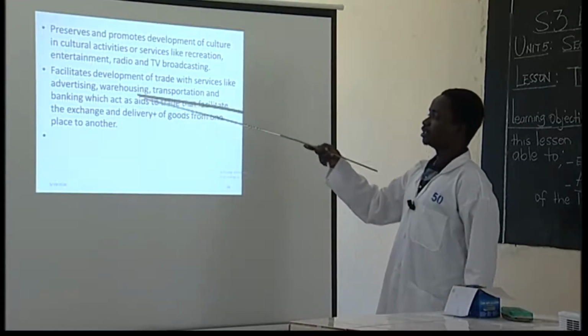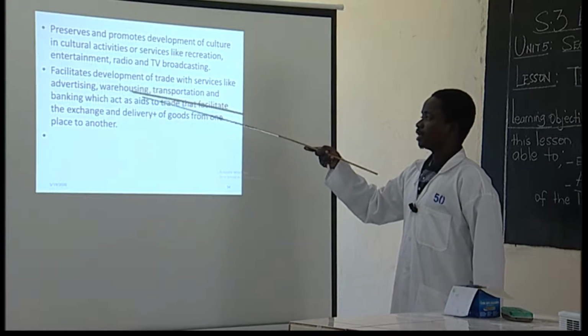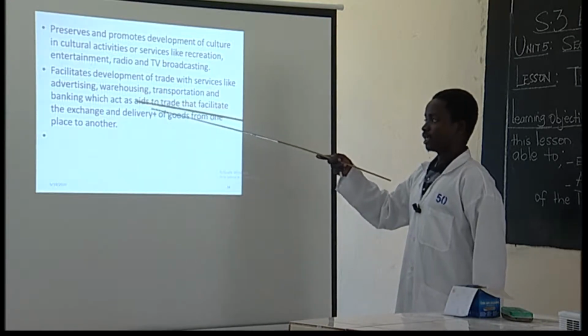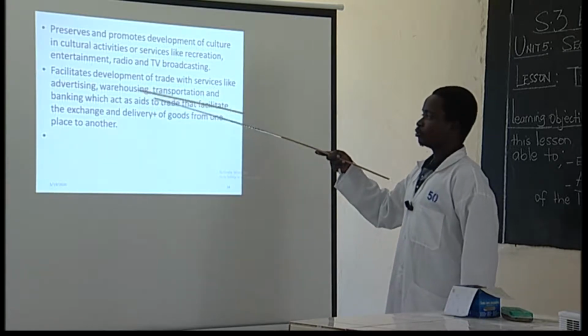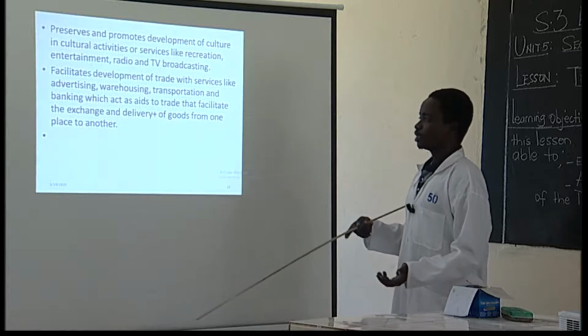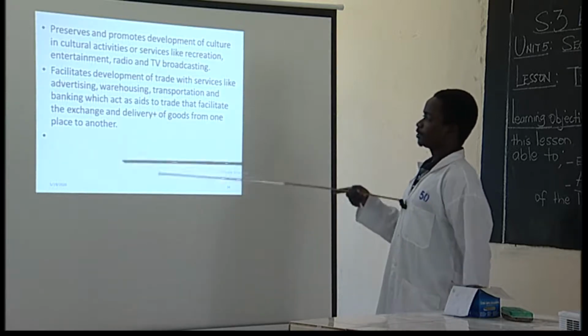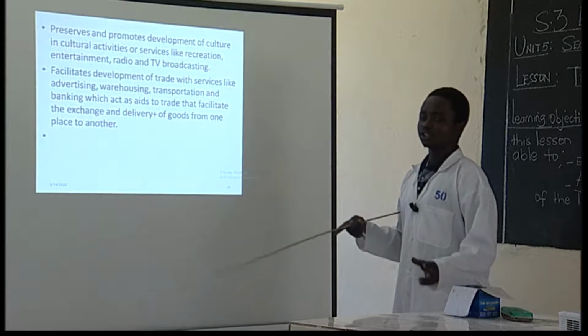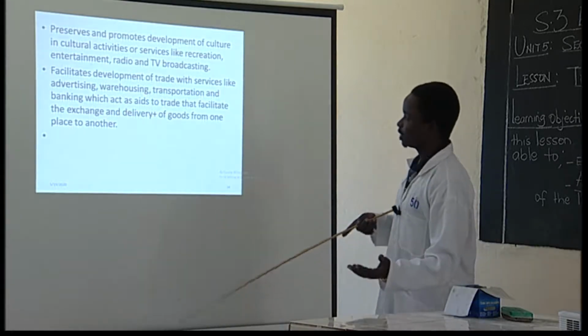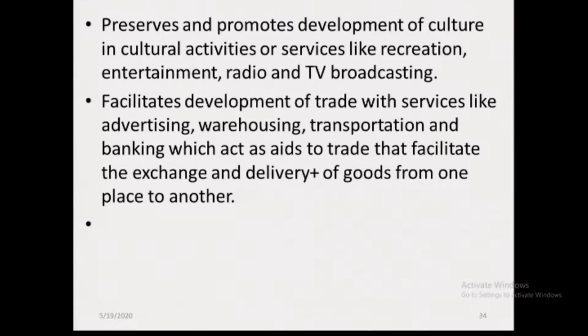We have warehousing. Warehousing, we shall talk about it in the next unit, which is customs procedures. So warehousing is very important. Like importers, when they buy their goods and they bring them, these goods are stored in big stores as they carry out what you call customs declaration processes. And after, then they are allowed to take them. We have warehouses like Majerba, that is a warehouse for the government. We shall talk about those in detail.